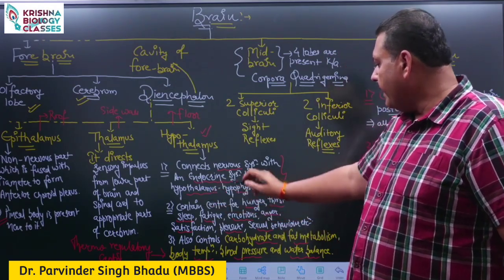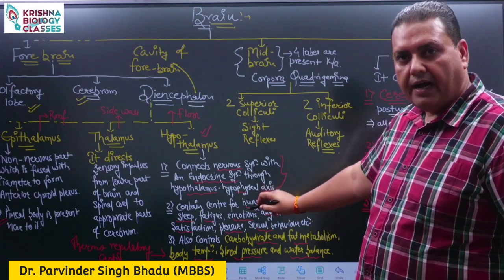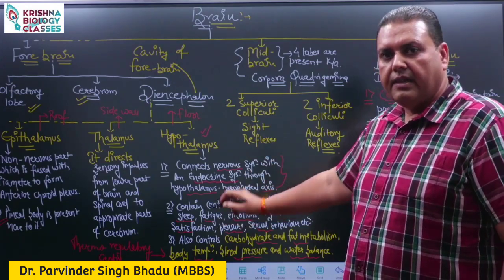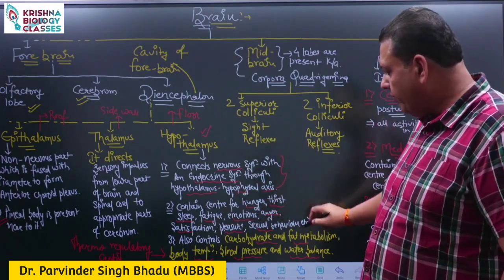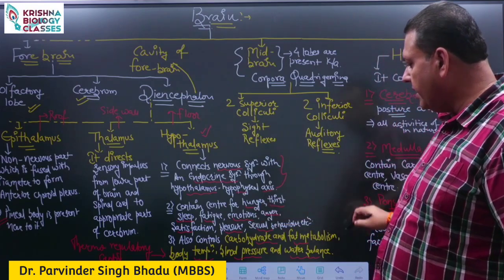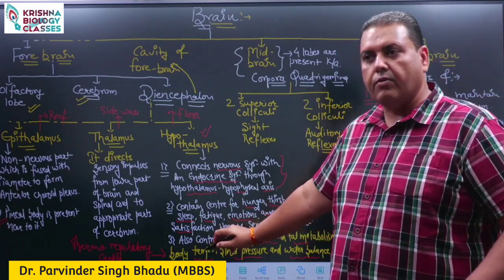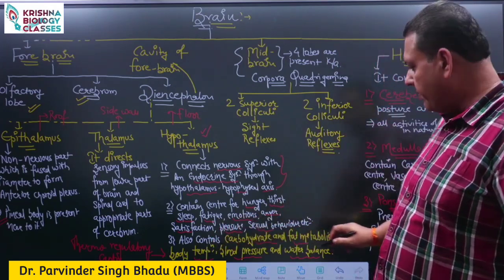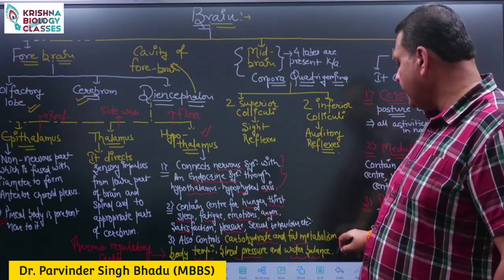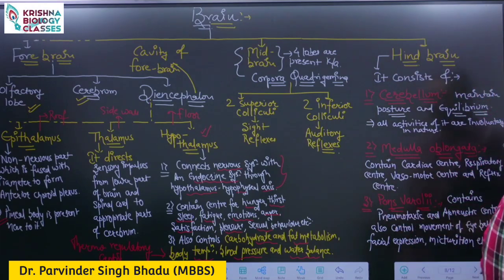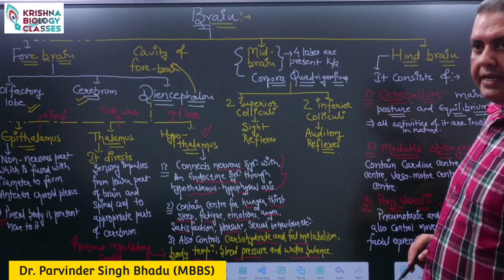It contains the centers which regulate the hunger and thirst mechanism, sleep and wake cycle, fatigue, emotions, anger, satisfaction, and also control the carbohydrate and fat metabolism, regulate the body temperature with the help of the thermoregulatory center, and also control the blood pressure and water balance.